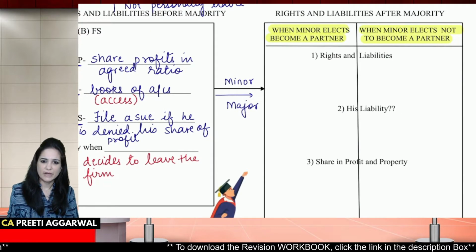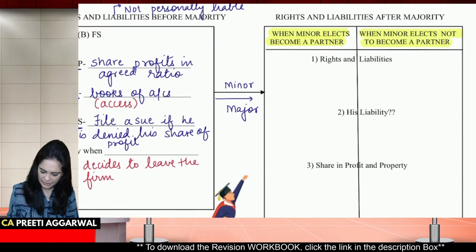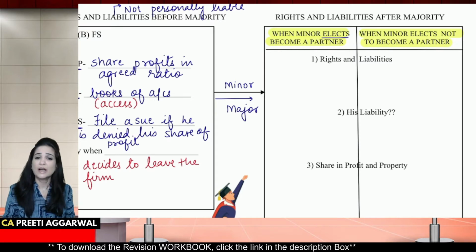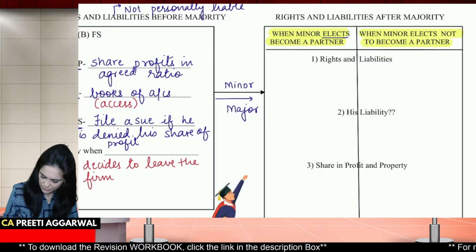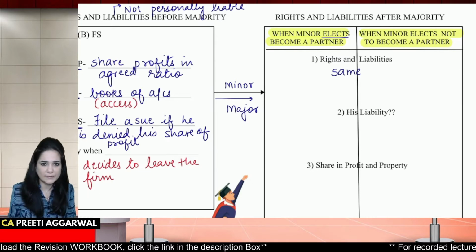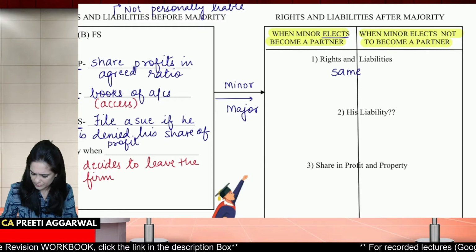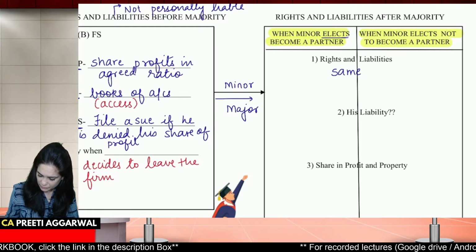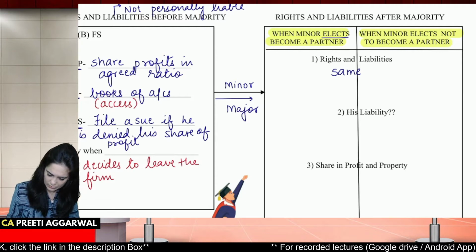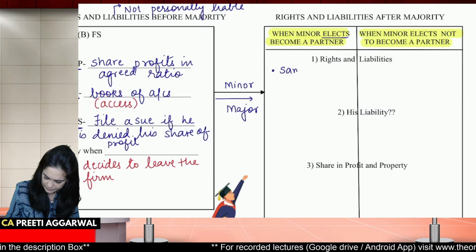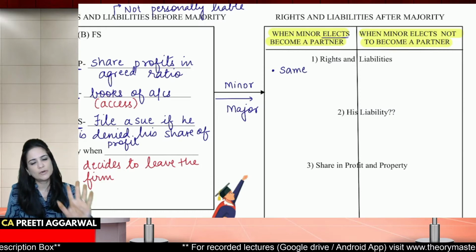So what if he has become a major and he says that I want to become a partner? He elects to become a partner. Nothing will change. Rights and liabilities will remain the same as it was before he attained majority. So it will remain the same. Everything will continue like it was.